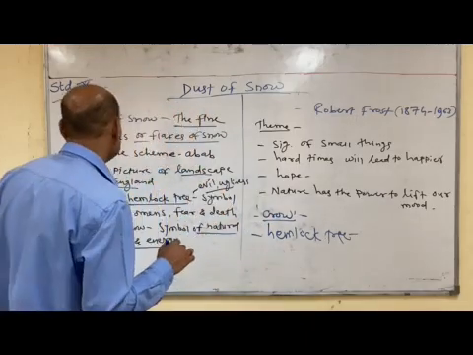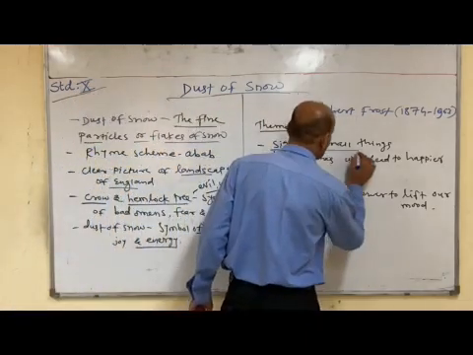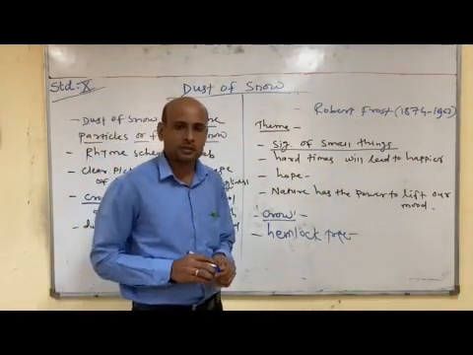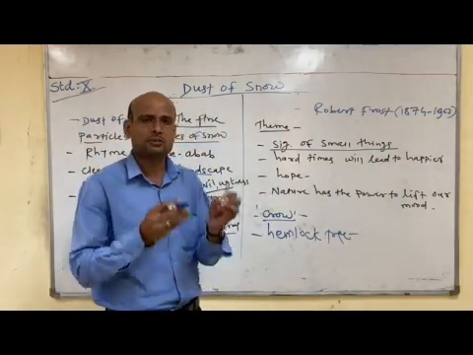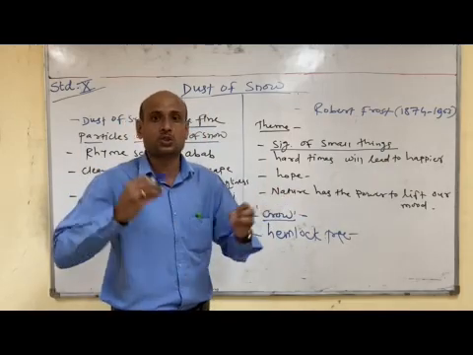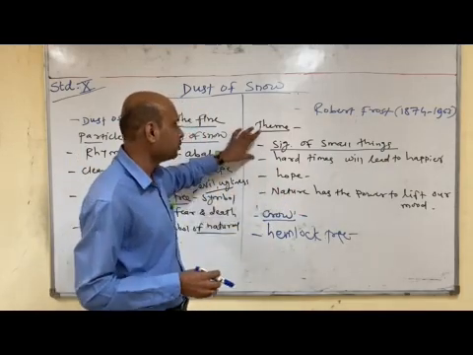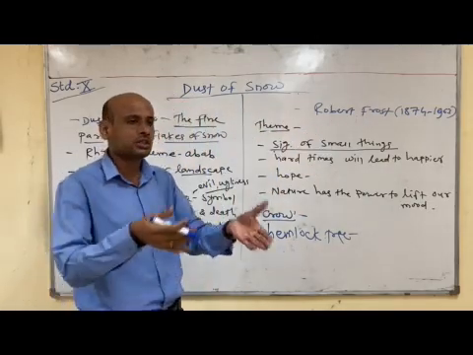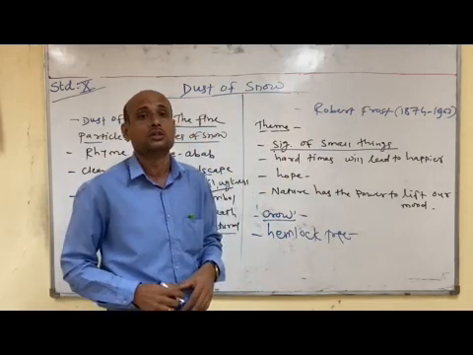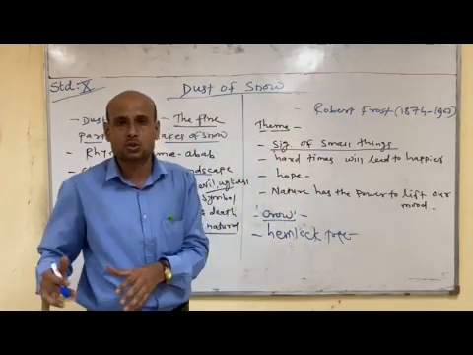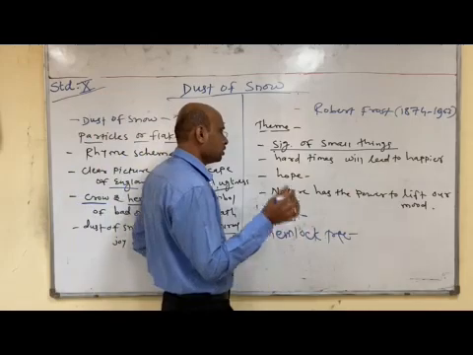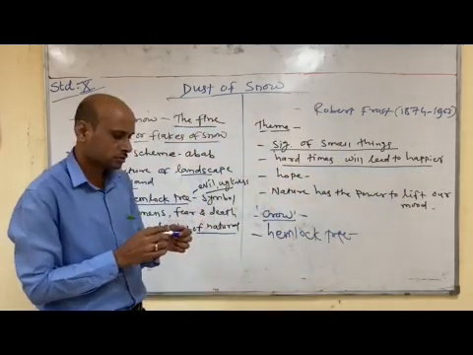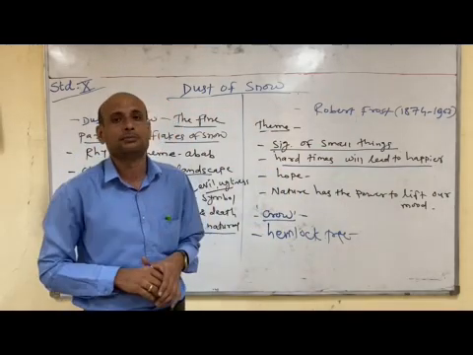Now look at the theme of this poem. The poet wants to say that small things are significant in our life. The way in this poem the poet has defined a small incident but a big, positive change, in the same manner the poet wants to say that small things in our life also can make a big change and bring a positive change. It can change our mood from sadness to happiness. Next, the poet wants to say, hard times will lead to happier times. This is also one of the themes.